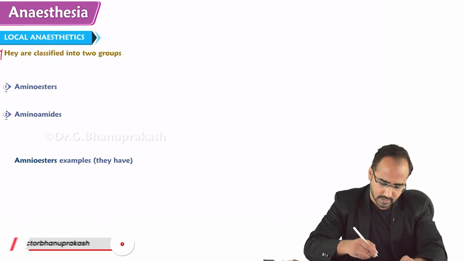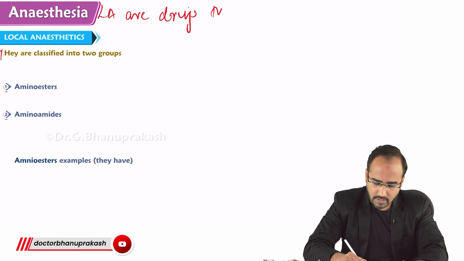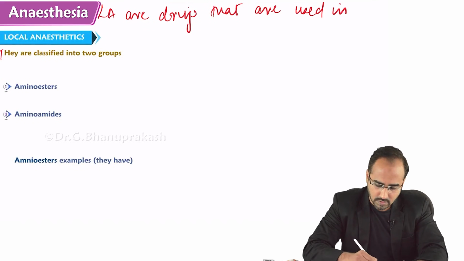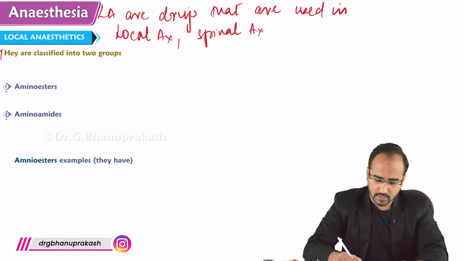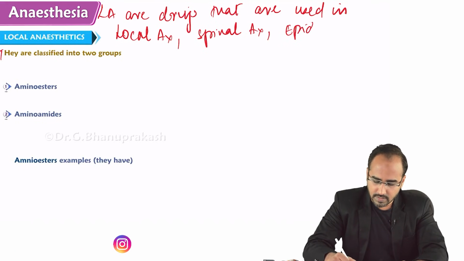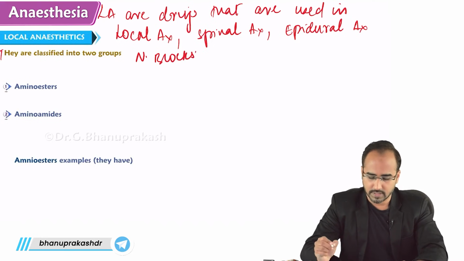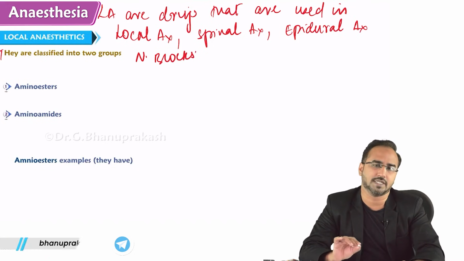Local anesthetics are drugs that are used in local anesthesia, spinal anesthesia, epidural anesthesia and nerve blocks. So basically, except for general anesthesia, local anesthetics can be used in all anesthesia techniques.